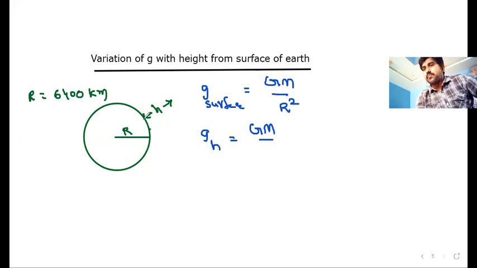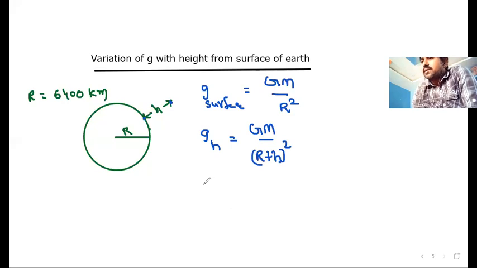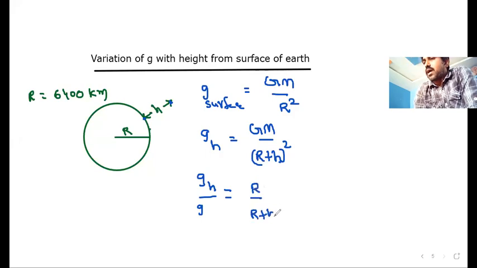If the particle is taken on the surface, it is R. If the particle is taken at this point, then it will be (R plus h) whole square. To calculate the G h value, just take the ratio of the second equation to the first equation. So G h by G at surface, the general value, is equal to, second equation by first equation gives, R by (R plus h) whole square.